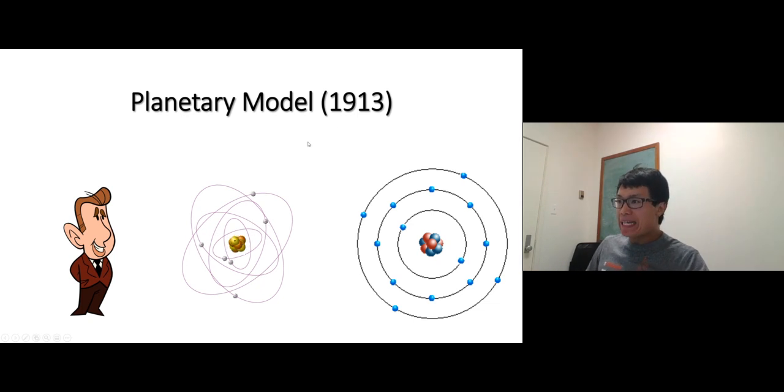The only downside of the planetary model is that Niels Bohr doesn't know where electrons exactly are. He couldn't pinpoint where exactly electrons are. He just knew that they orbit around the nucleus, but that's all he knew. Right? But his model is really, really close to reality.